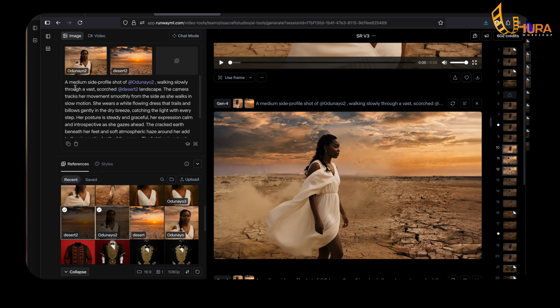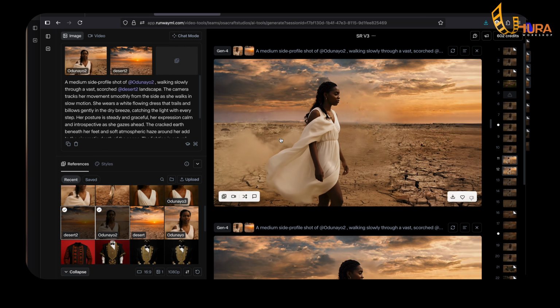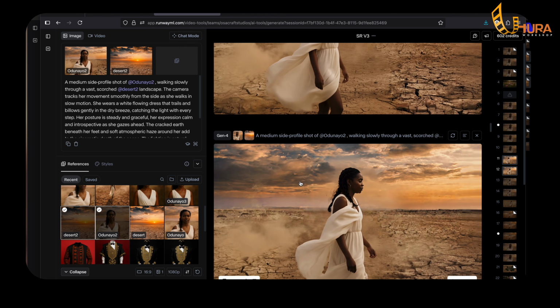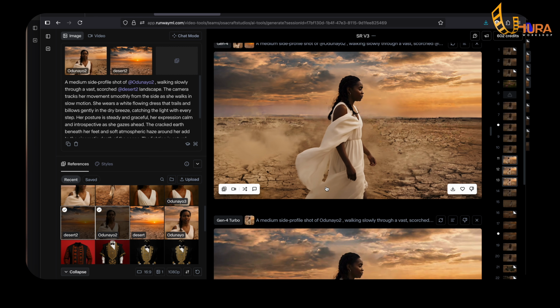So what I did here was a medium side profile shot of Art Odunaya walking slowly through a vast scorched desert landscape. The major thing here is the first instructions, which is a medium side profile shot of Art Odunaya. The camera tracks her movement, as she's walking, the camera is following her. Remember I said generate your image first of all, then convert it into a video. I created two images for this prompt. Why? Because the first one I did, I wasn't okay with it. As you can see, the dress looked funny somehow here. So I did this other one, and this is the one I now used in the video.